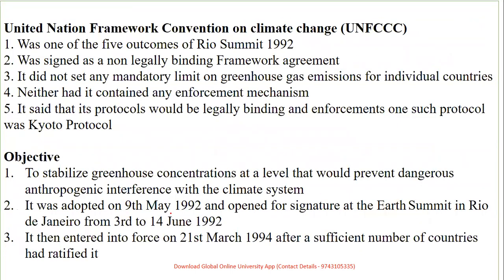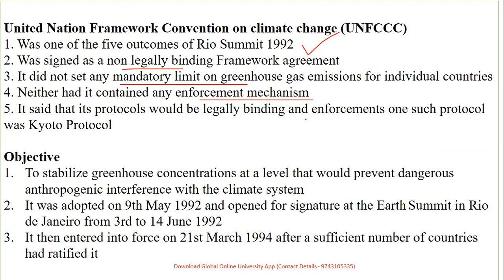Coming to next is the United Nations Framework Convention on Climate Change. So this was one of the 5 outcomes of the Rio Summit. It is non-legally binding, so it's not a force, it's a voluntary part. It did not set any mandatory limits, as I said, non-legal, so there were no mandatory limits for greenhouse emissions. Neither did it contain any enforcement mechanism. It said that protocols will be legally binding and enforced with the help of the Kyoto Protocol.